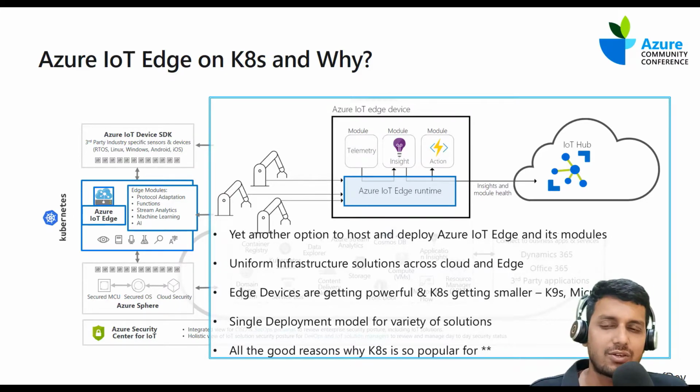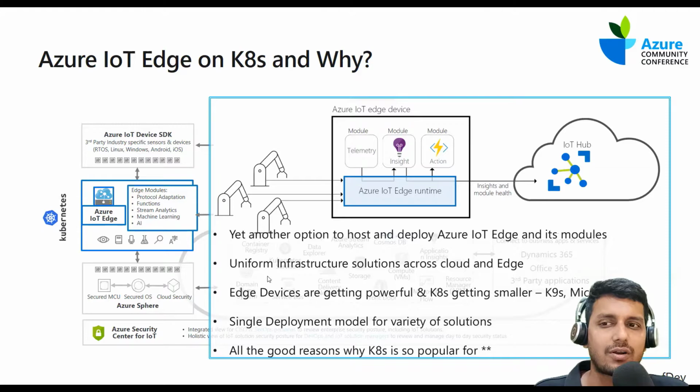Now, when a site or a factory already has a Kubernetes cluster in place, it's a natural choice for them to also deploy IoT Edge in the same infrastructure. When they choose to do that, it becomes a one-stop shop for deploying their applications, web applications, or APIs in addition to Azure IoT Edge.